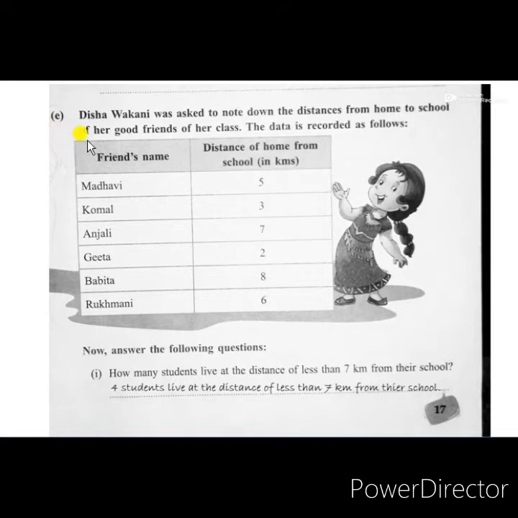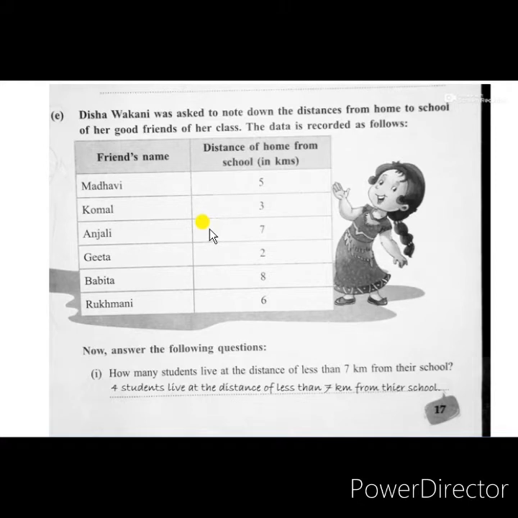Let's read the question. Diksha was asked to note down the distances from home to school of her six friends of her class. The data is recorded as follows. The teacher has asked her to collect the data of her friends, how much distance they are away from the school. So Diksha collected their friends' names and the distance from their home to school. This is the data she has collected.